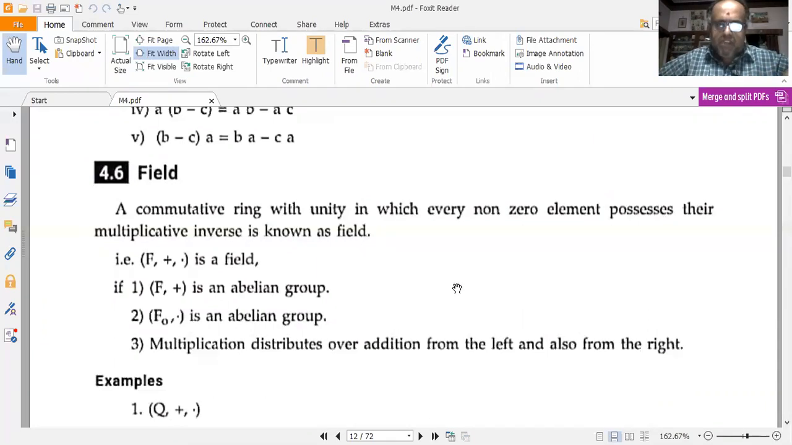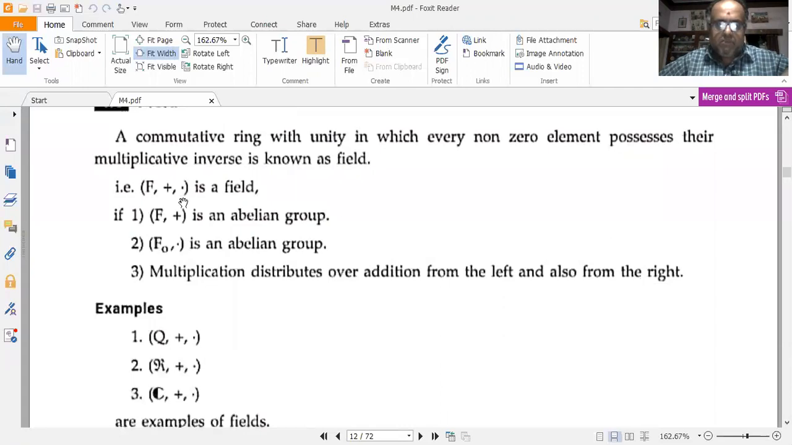A commutative ring with unity in which every non-zero element possesses their multiplicative inverses is known as a field. Let me repeat again. A commutative ring with unity in which every non-zero element possesses their multiplicative inverse is referred to as a field. A typical example is F being a field over addition and multiplication. So (F, +, ·) is a field.